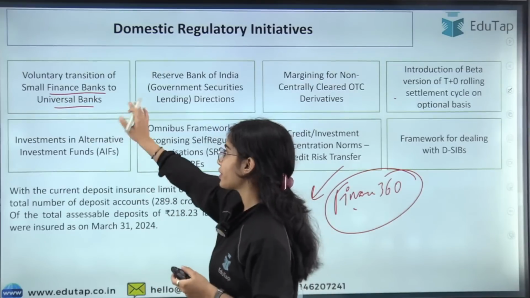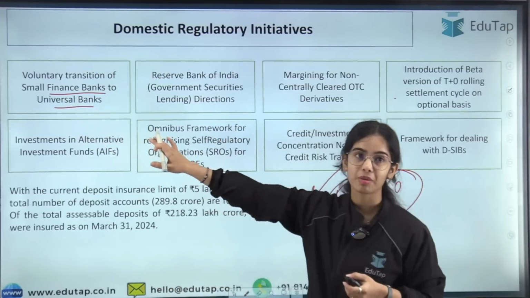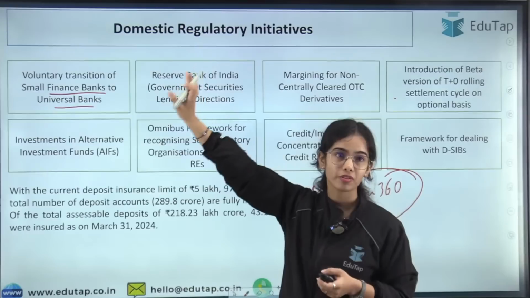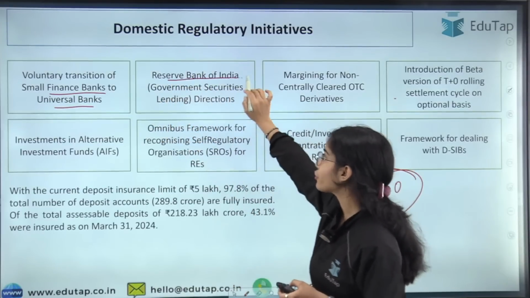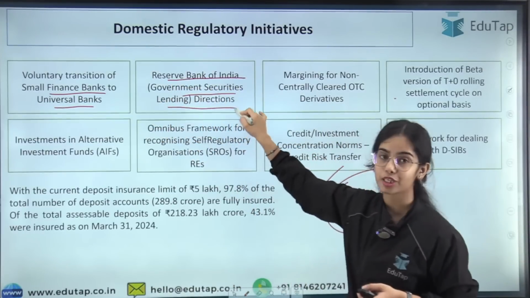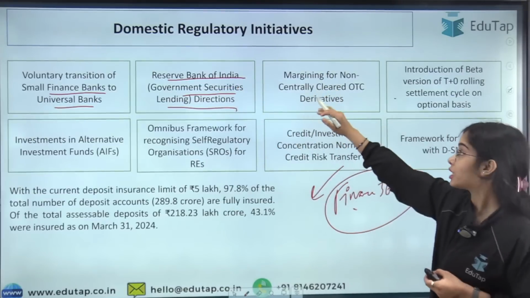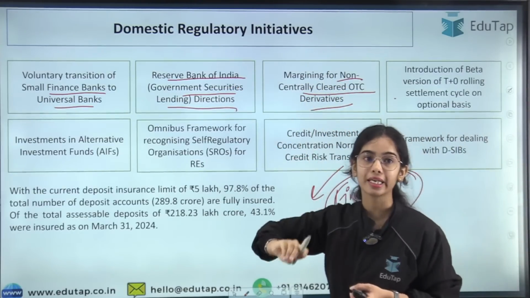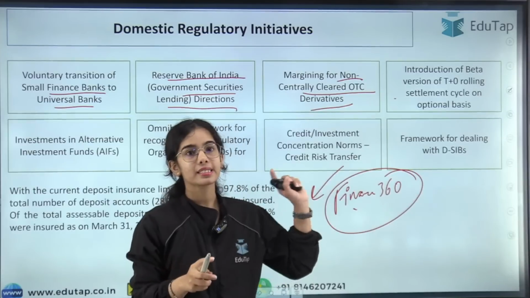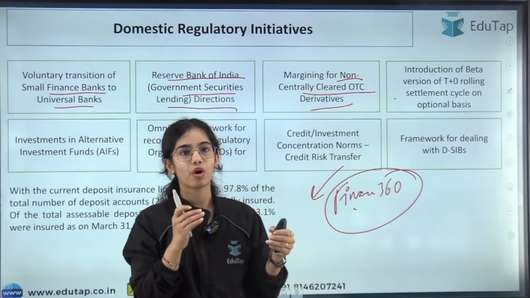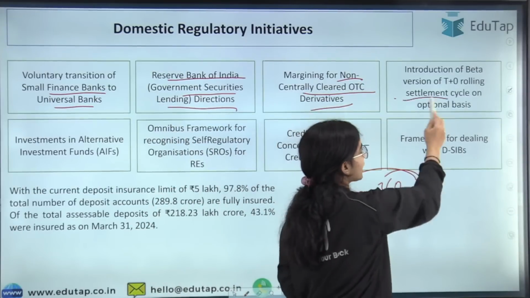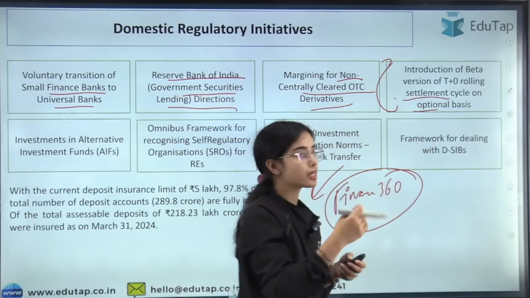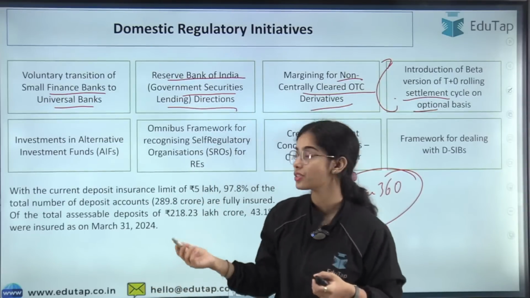Voluntary transition of small finance banks to universal banks is a regulatory initiative of the Reserve Bank of India. The RBI also released the government securities lending directions, and margining for non-centrally cleared OTC derivatives. Next is the introduction of the beta version of the T+0 rolling settlement cycle, which is something SEBI has done, guidelines that SEBI has released.